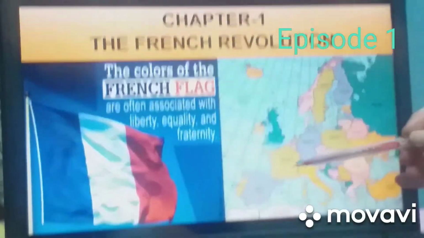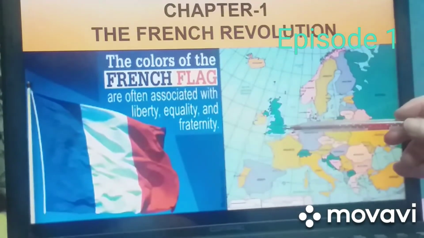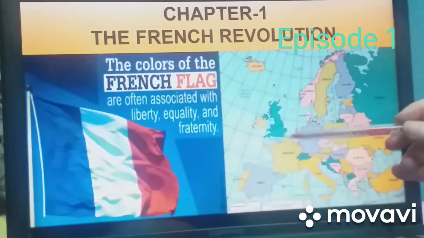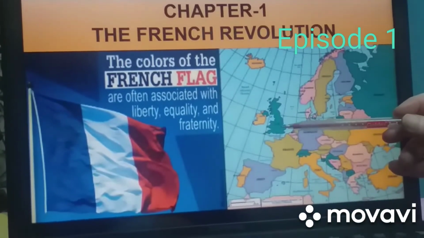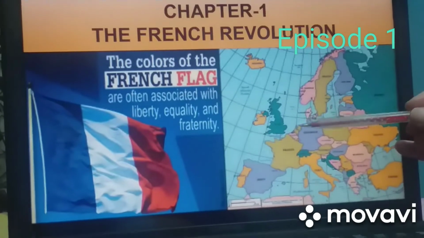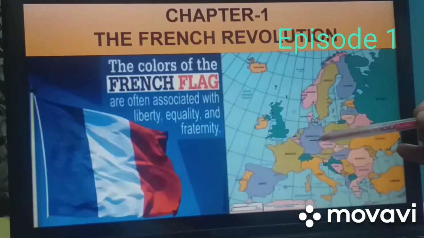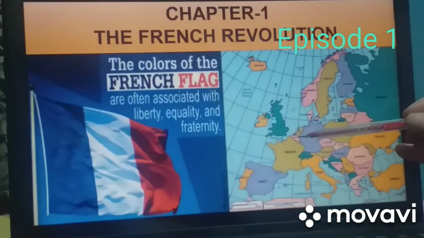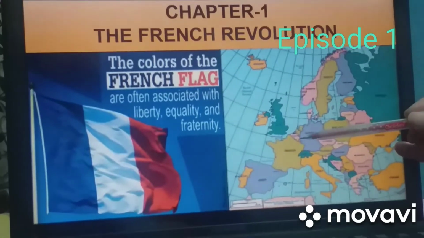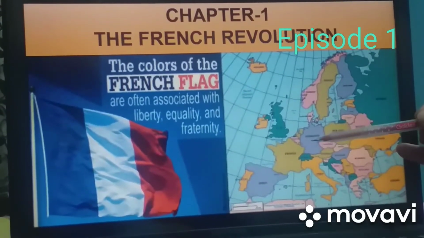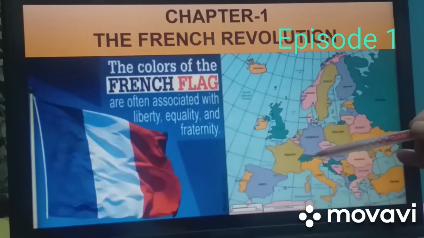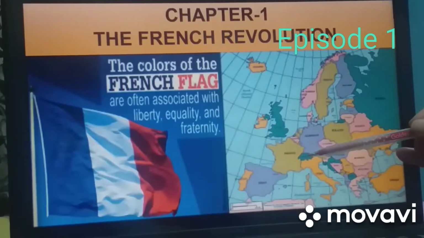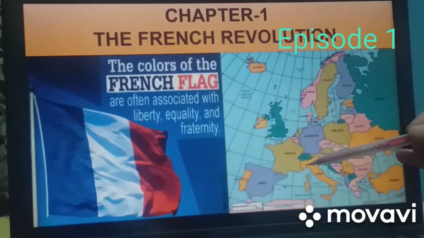When we talk about its location, you can see it is bounded by the UK towards its north side. UK means United Kingdom. Towards its northeast, it is bounded by Belgium and the country Germany. Towards its east side, it is bounded by the country Switzerland.